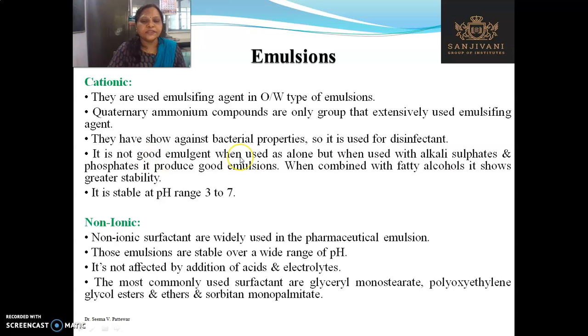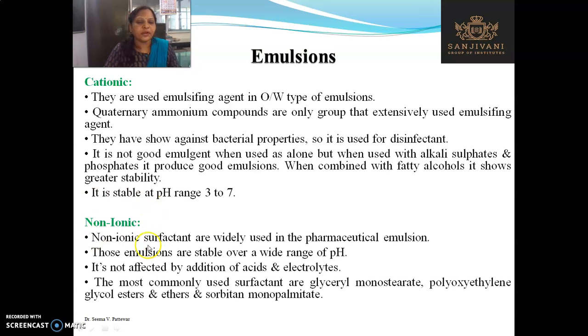It is not a good emulsifying agent when used alone, but when used with alkali sulfates, for example sulfates and phosphates, it produces a good emulsion. When combined with a fatty alcohol, it shows greater stability. It is stable over the pH range of 3 to 7.